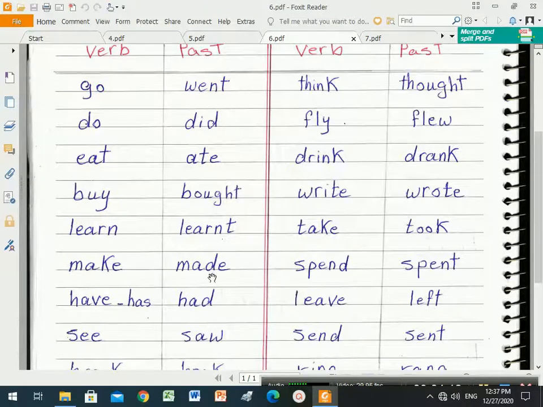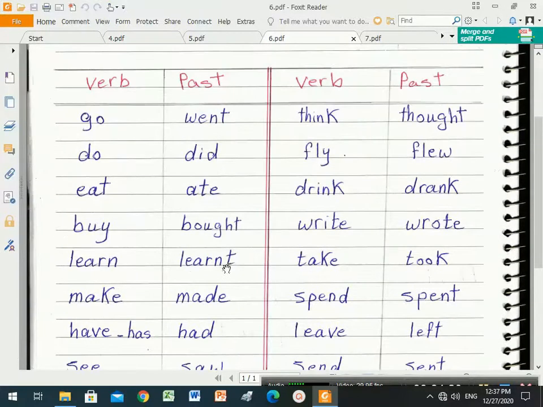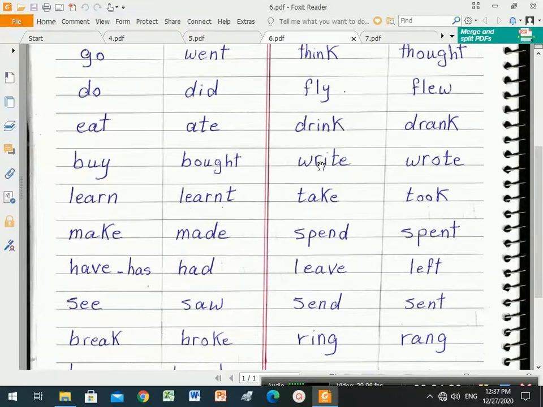Make made, have or has becomes had, see saw, break broke, hear heard, think thought, fly flew, drink drank, write wrote, take took, spend spent, leave left, send sent, ring rang.